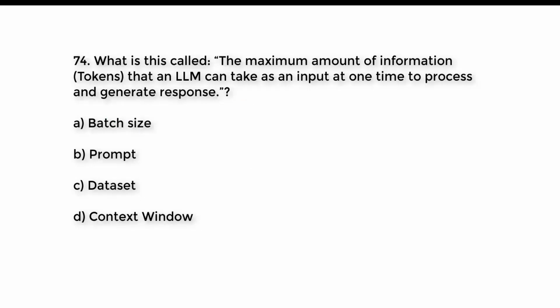Question number 74. What is this called? The maximum amount of information, tokens, that an LLM can take as an input at one time to process and generate response. A. Batch size. B. Prompt. C. Dataset. D. Context window. Try to guess the right answer. And the right answer is option D. Context window. This is also called context length.